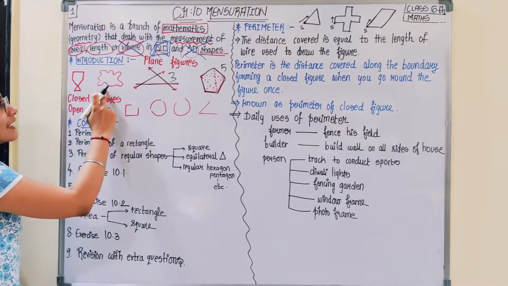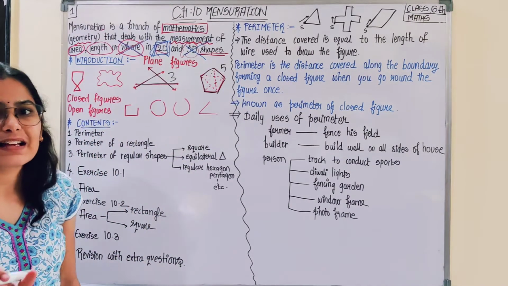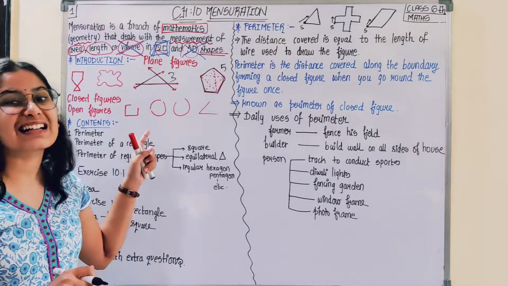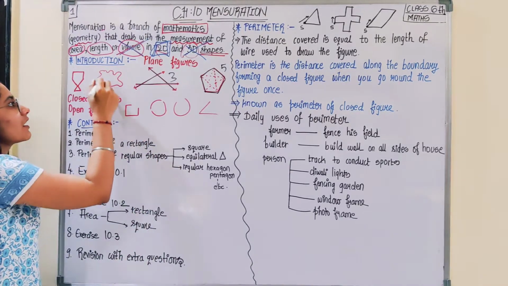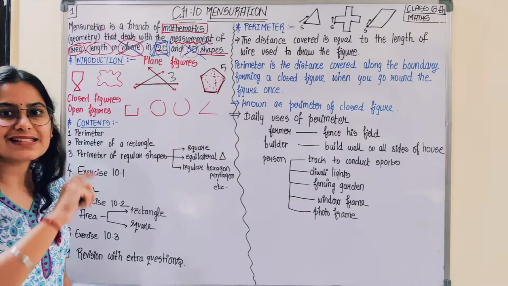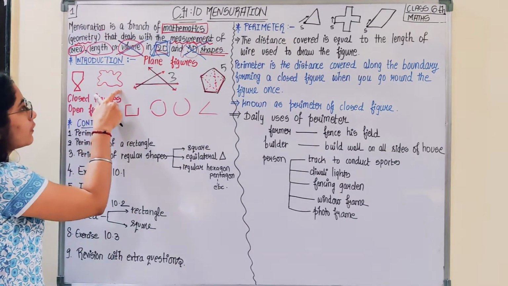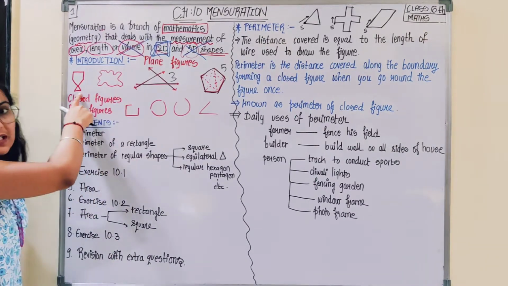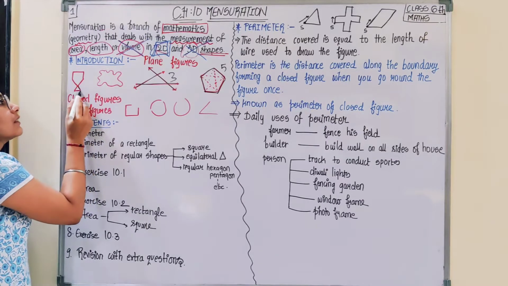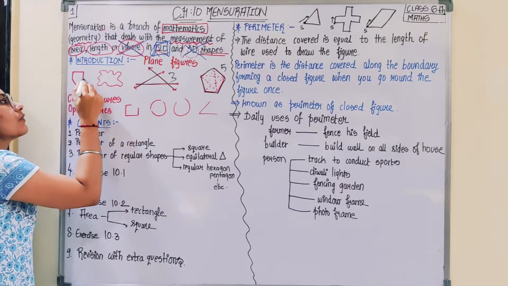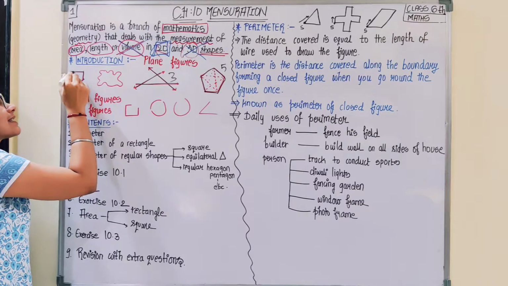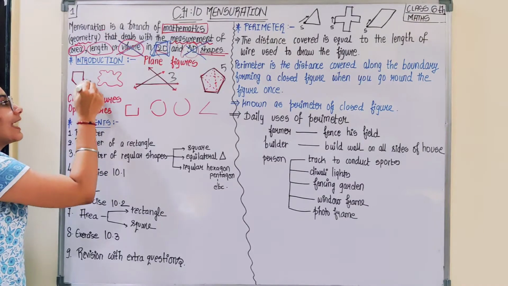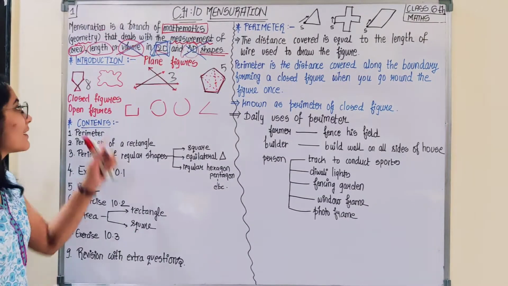Okay, in case I talk about this, it is not having any line, but a curved form. So it is having a curved line, that too only a single boundary. While in case you observe here, there are 1, 2, 3, 4, 5, 6, 7, 8 line segments forming this figure.